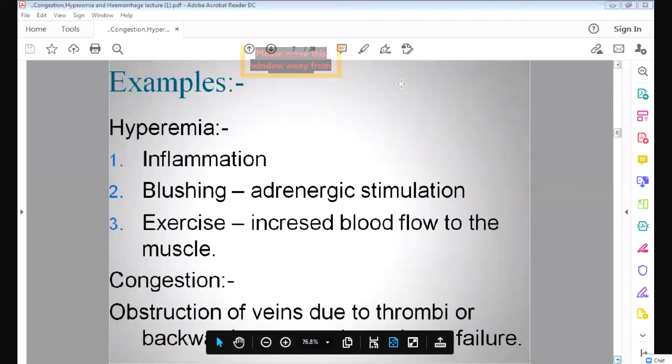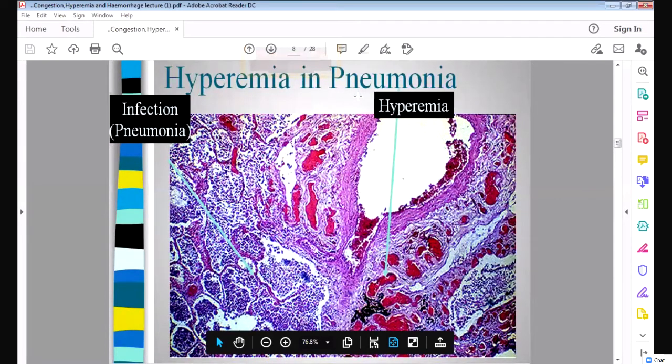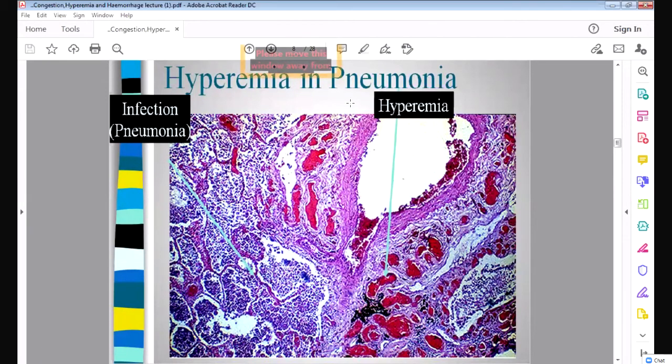Now see hyperemia in pneumonia. Pneumonia is an infection of the lung. Whenever there is any infection in the lung, there is inflammation, and whenever there is inflammation, the arterioles will dilate.